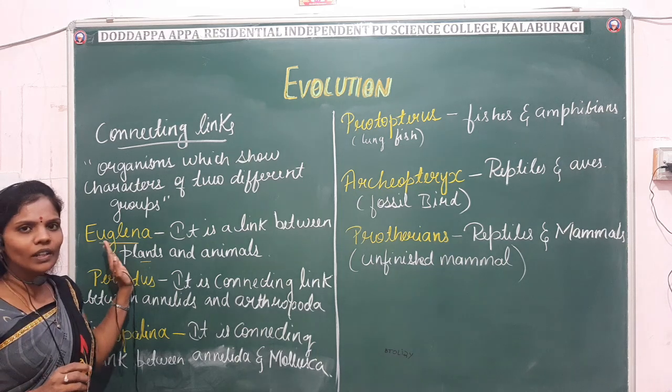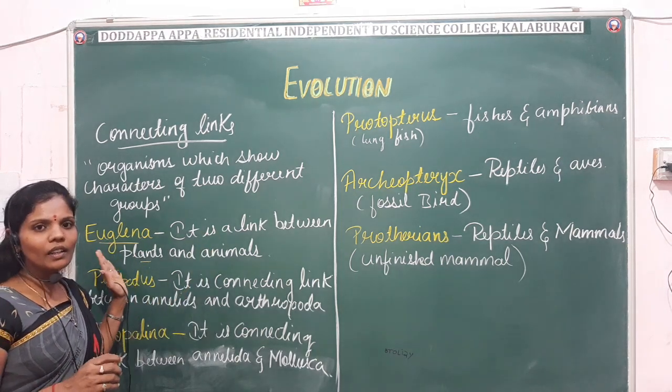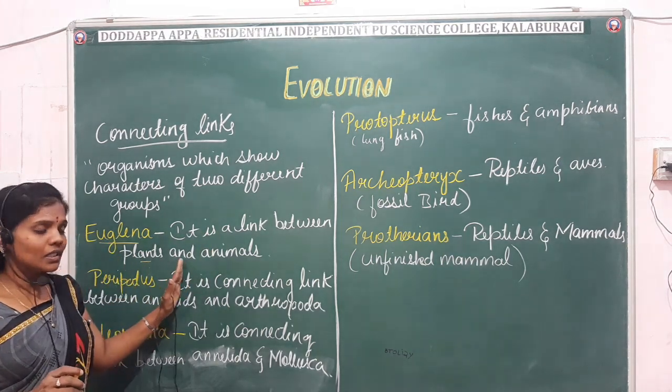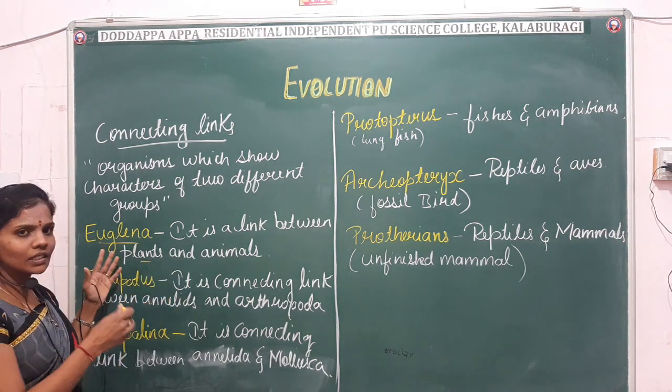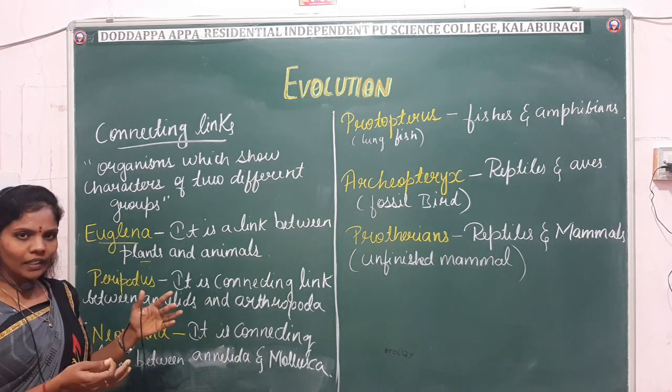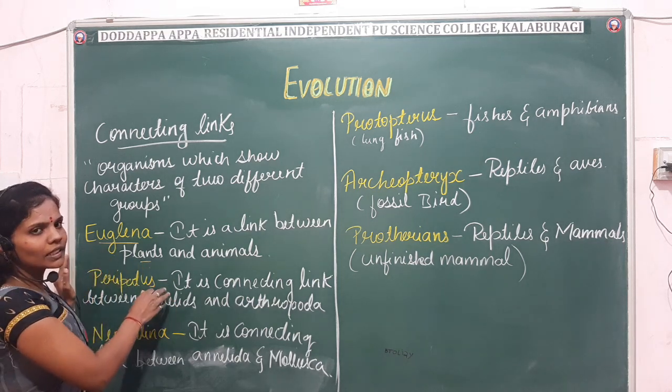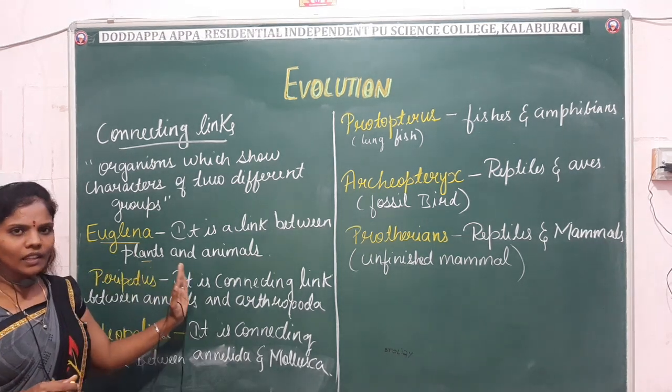So it is commonly known as the connecting link between the plants and the animals. Means it has characteristic features of both plants as well as animals. So we can consider it neither as a plant nor as an animal. Instead of that, we will call it a link between the plants and the animals.